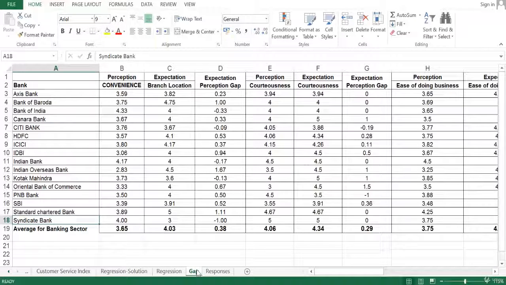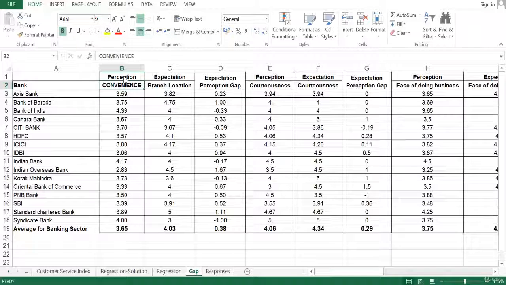In the next set of analysis, we are trying to capture the expectation and perception gap for each of these variables for each of the banks which they currently have, for the range of banks for which we have got responses from the respondents. Remember, we told that we have around 200 respondents in this survey. Now we have different banks listed here, and on the first row we have perception and expectation for each of the parameters gathered from the respondents.